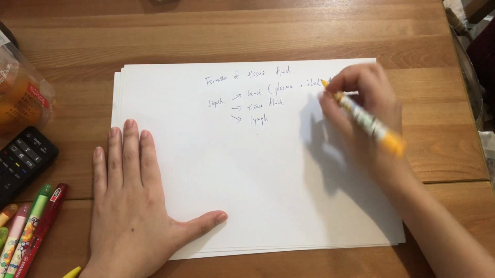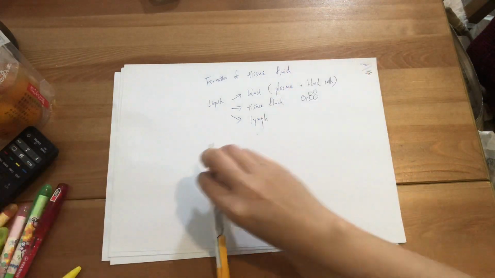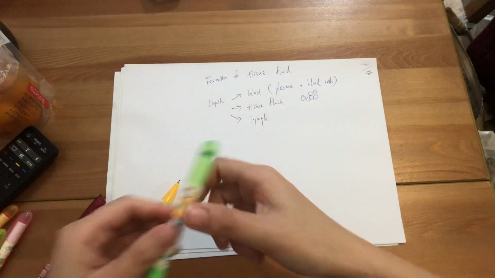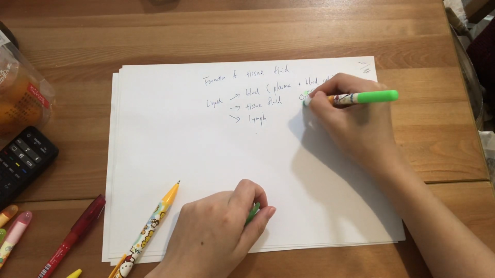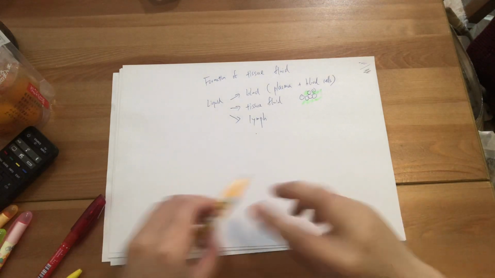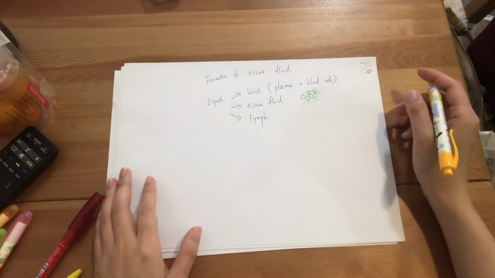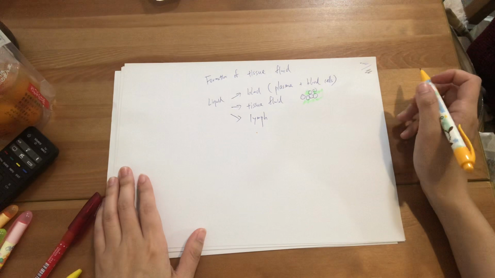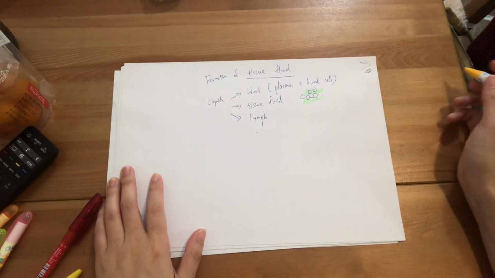And tissue fluid will be those liquid around the cell. Those liquid around the cell will be the tissue fluid. And the lymph will be those liquid in the lymph vessel. So this is in the lymph vessel. Let's talk about how the tissue fluid is formed.